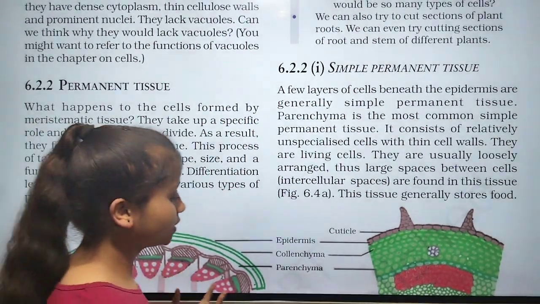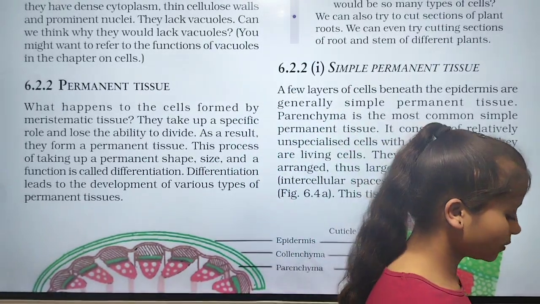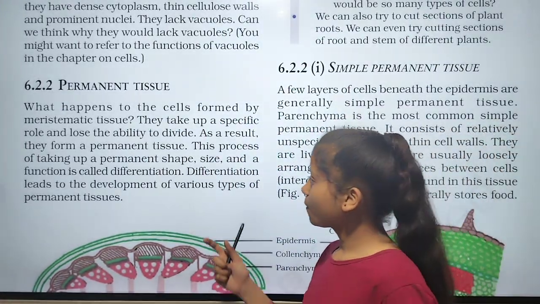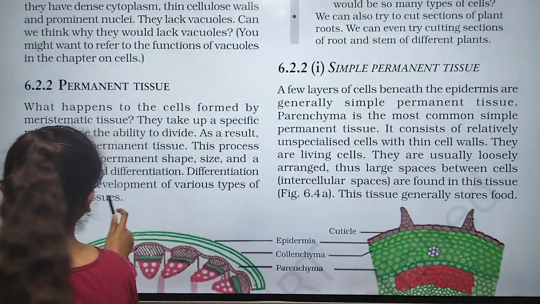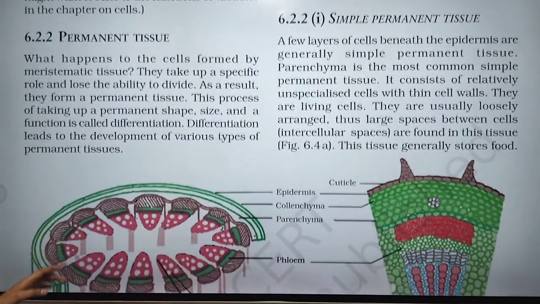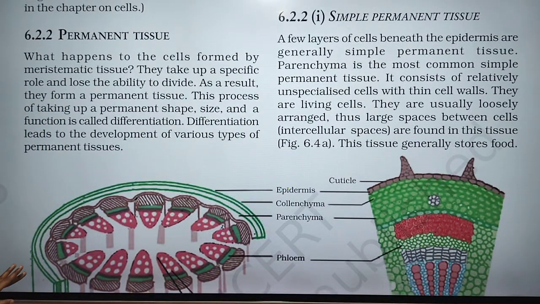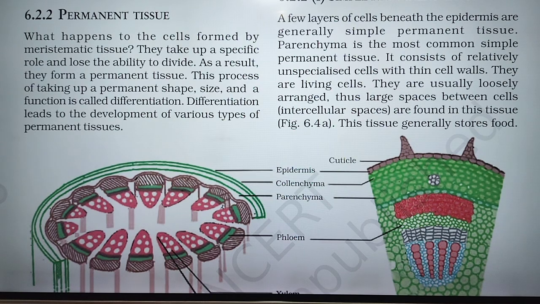The process of taking up a permanent shape, size and function is called differentiation, and differentiation leads to the development of various types of permanent tissue.